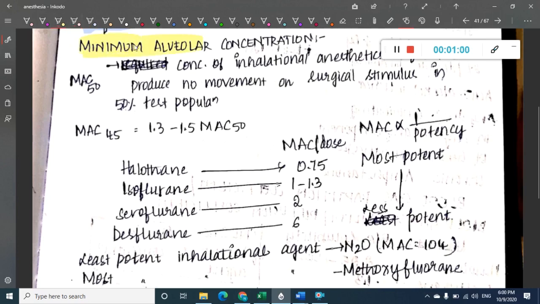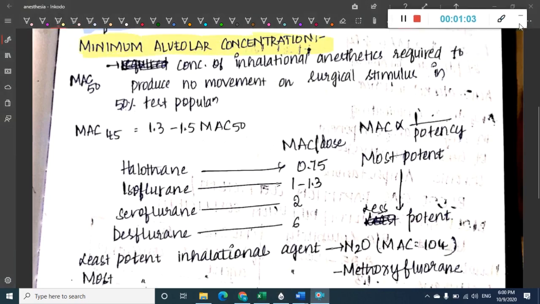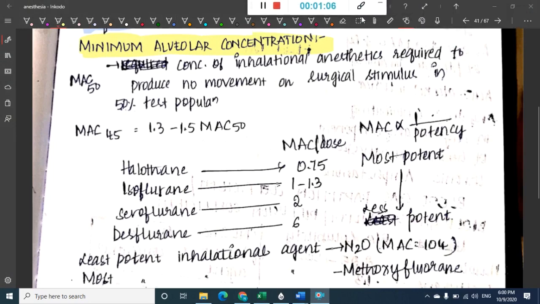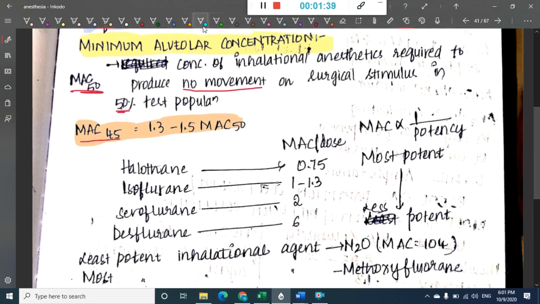The first term is minimal alveolar concentration. What does minimal alveolar concentration mean? Minimum alveolar concentration is the minimum amount of the inhalational agent which will produce no movement on surgical stimulus. That means the minimum concentration of inhalational agent required for producing anesthesia in 50% of test patients is the minimum alveolar concentration 50, or MAC 50. Then we have MAC 95 also. This is equal to 1.3 to 1.5 times that of MAC 50.